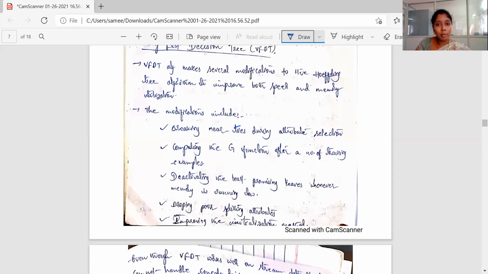The next one is deactivating the least promising leaves whenever memory is running low. Since the memory is limited but the data is very vast, what this VFDT algorithm can do is deactivate the least significant nodes. As the data is growing, the significance of the nodes and of the elements keeps changing. So it deactivates the least significant leaves, so that memory can be helpful for the upcoming nodes.